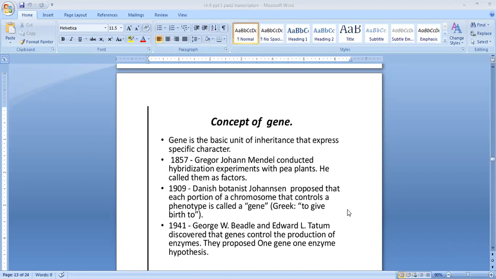In 1941, George W. Beadle and Edward L. Tatum discovered that genes control the production of enzymes. They proposed the one gene, one enzyme hypothesis.